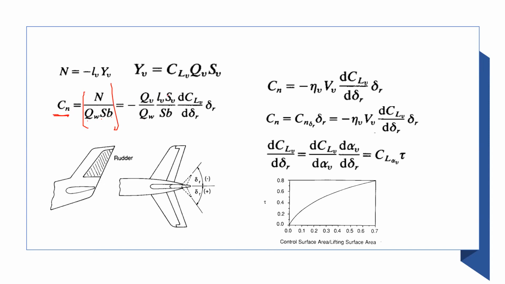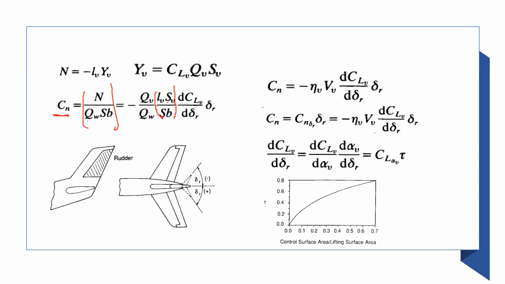And what happens later? We simply substitute this expression for LV here. So we have QV, LV, SV. This quantity already has a name, the volume ratio. Sir, the doubt I was getting is how LV into SV is giving us a volume. Which kind of volume are we getting from it? You're right, it's not anything directly related to the aircraft and its volume.